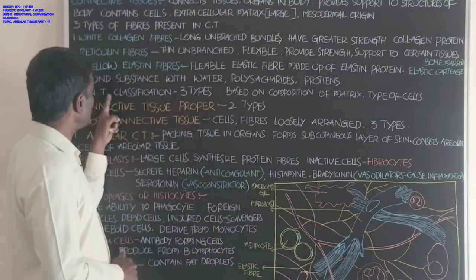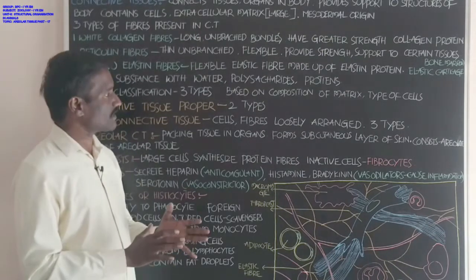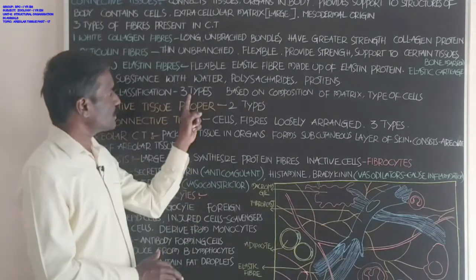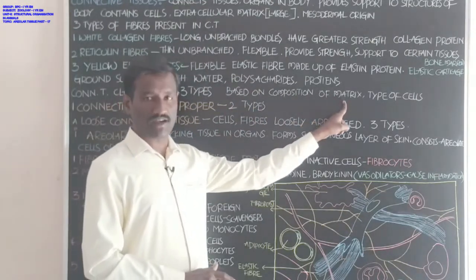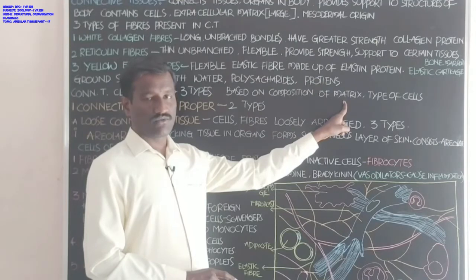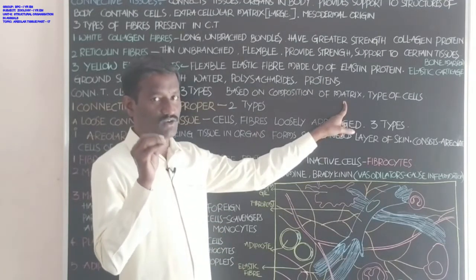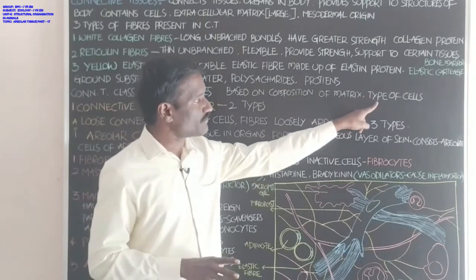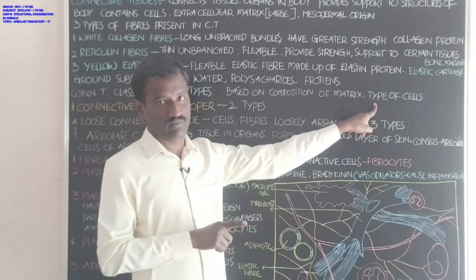Next, connective tissue classification. Connective tissue is classified into three types based on the composition of the matrix, that is, which type of composition is present in the ground substance or extracellular matrix, and which type of cells are present in the connective tissue.